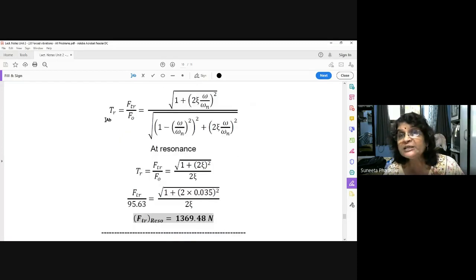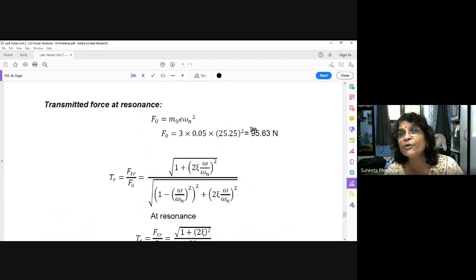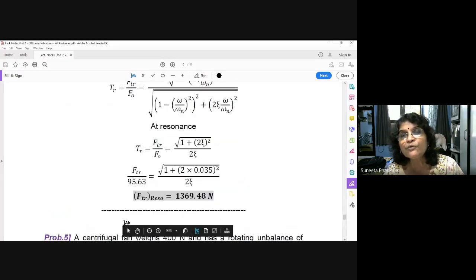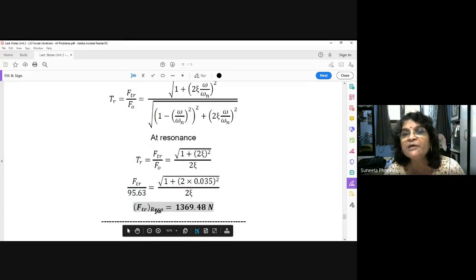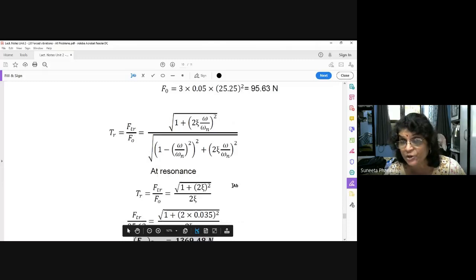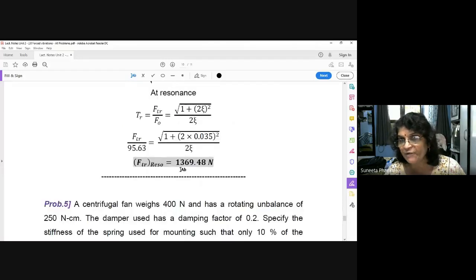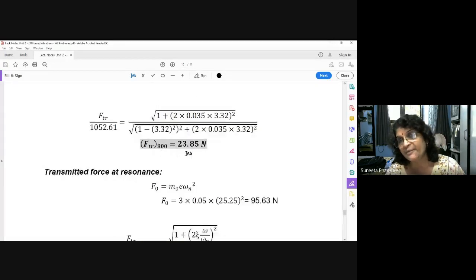So which force is transmitted? Not this FO. This has nothing to do with FO. The transmitted force is only the vector addition of spring force and damping force. At resonance, it is highest, 1369.48 Newton. But the vector addition of spring force and damping force is hardly 23.85 Newton at 800 RPM. Understood? So this is problem number 4.